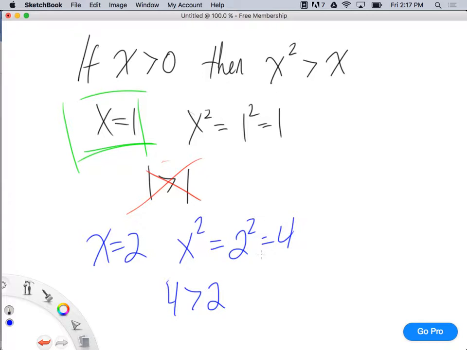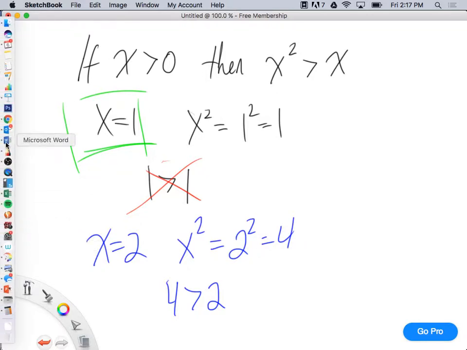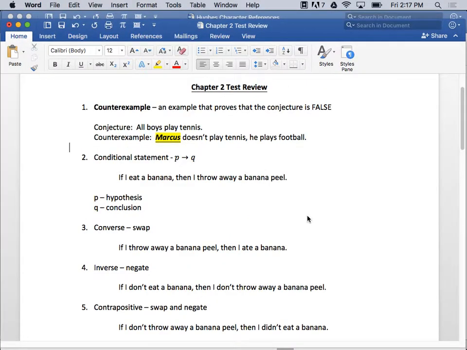You get it? Yes, ma'am? On the test, is it going to be words like these, like Marcus doesn't play tennis, he plays football, or is it going to be numbers? It could be either one. Will you tell us what this is a counterexample, or do we have to know what it is? I would say, for instance, give a counterexample of the following conjecture. So you'll tell us if it is a counterexample or not.